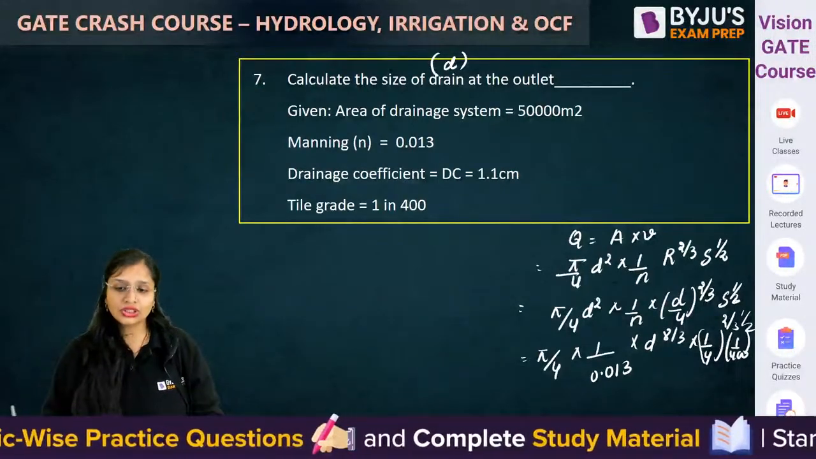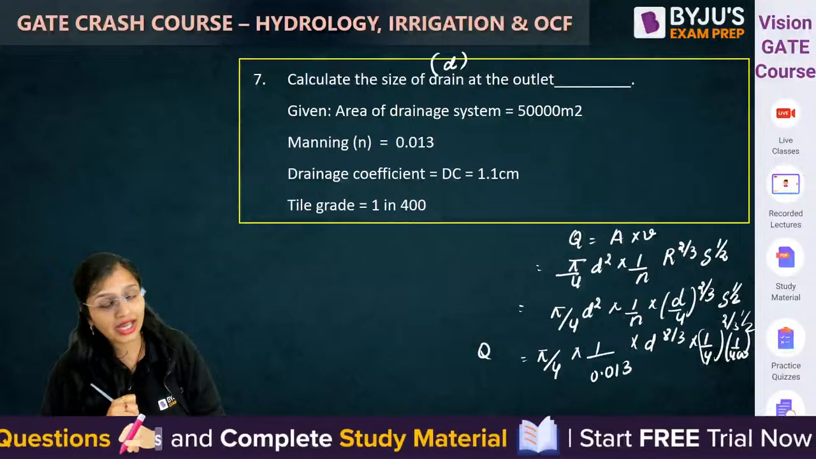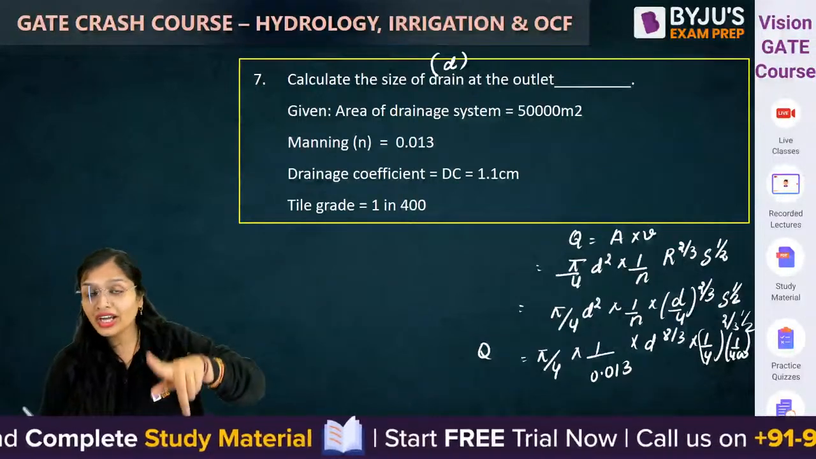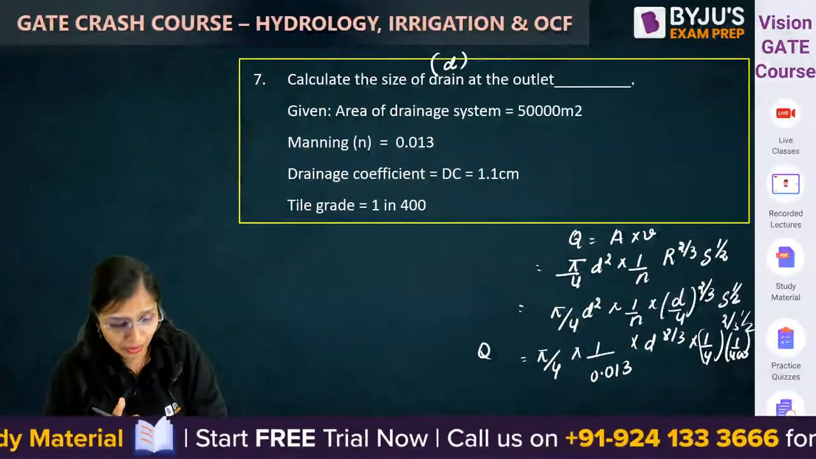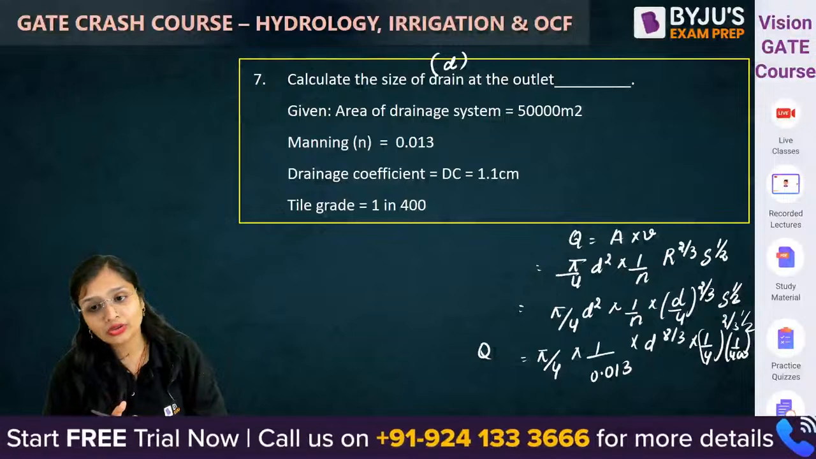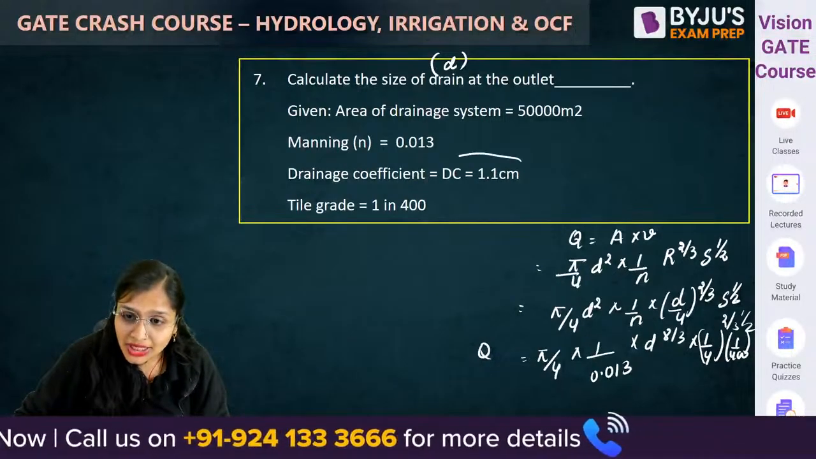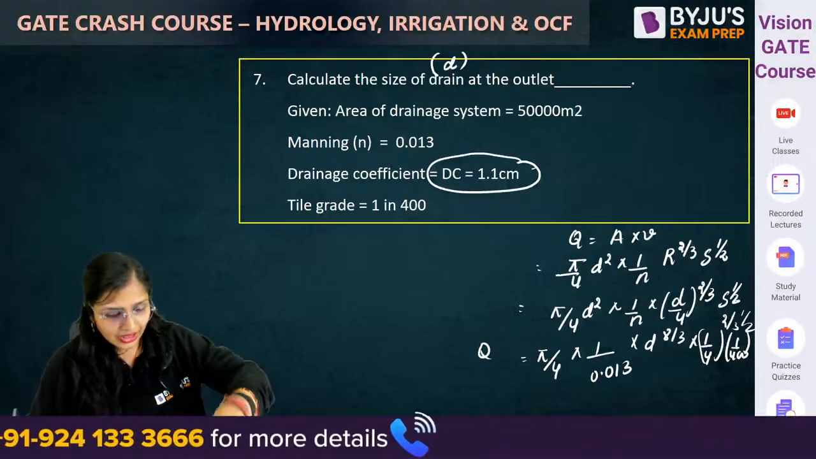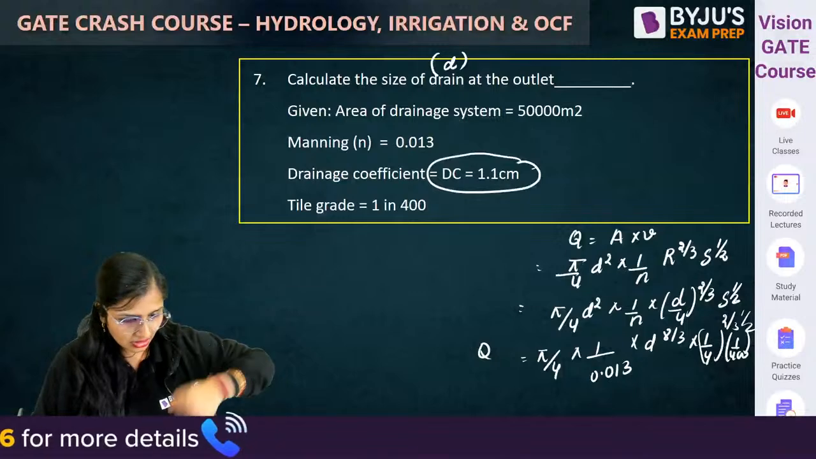Now in this question, discharge is also not given directly, dia is not given. One equation, two unknowns, you will not be able to solve. So how will you calculate? In this question, they have given you drainage coefficient. Can you solve this? Nobody has answered this question.